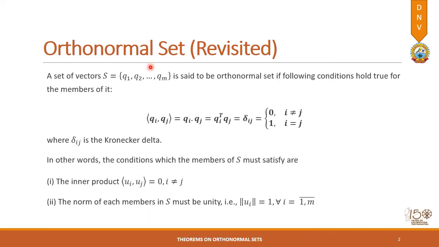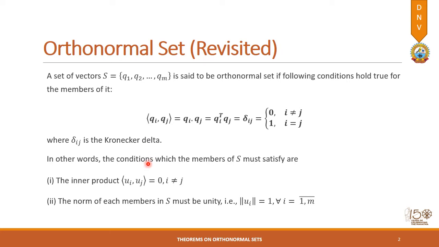That is why it is known as an orthonormal set. In other words, the members of S must satisfy the conditions that the inner product of two vectors qi and qj is 0 when i is not equal to j, and the norm of any vector qi belonging to this set is always equal to 1.